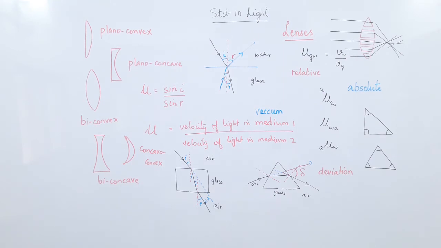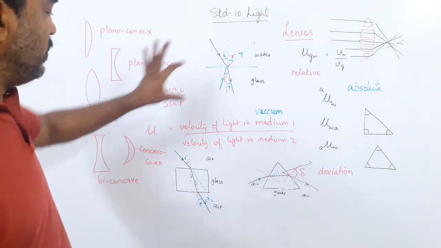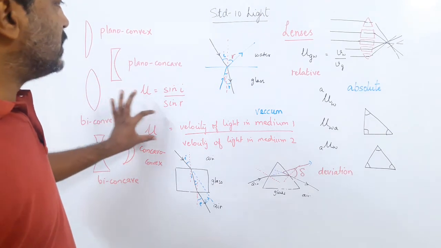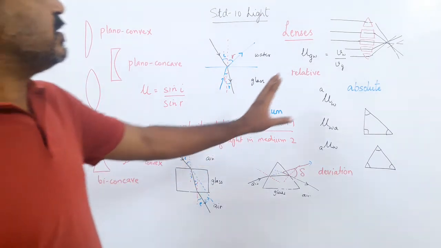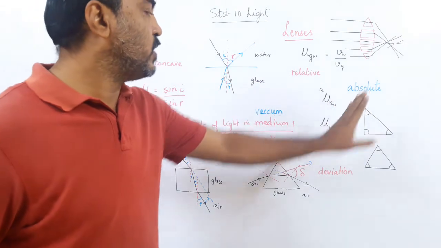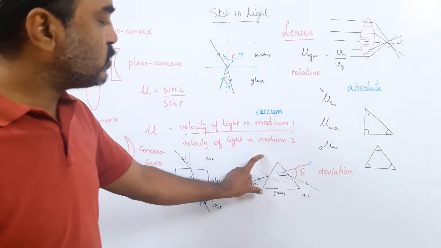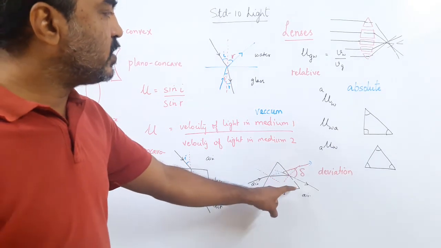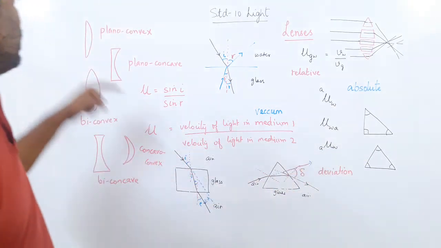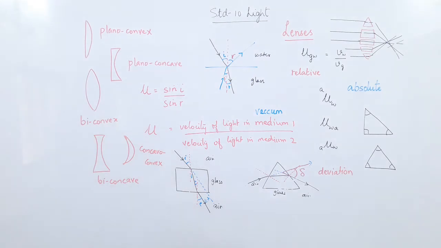So you must have followed the lesson so far. We started with refraction, that is the bending of light, and refractive index is the measure of the bending of light. What is relative refractive index? What is absolute refractive index? What happens in refraction in a glass slab? What happens in refraction in a glass prism? What is deviation? The types of prisms and the types of lenses. Okay? We have done this far. Now we move to the convex lens first.